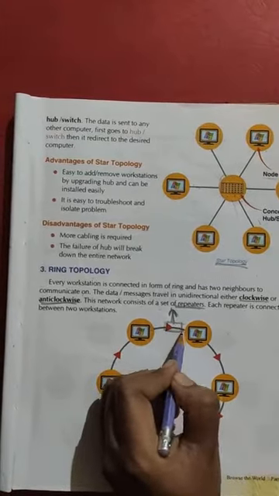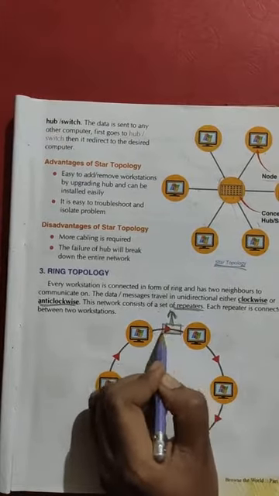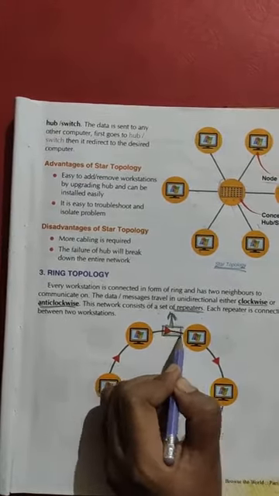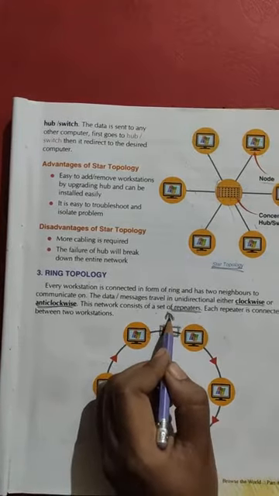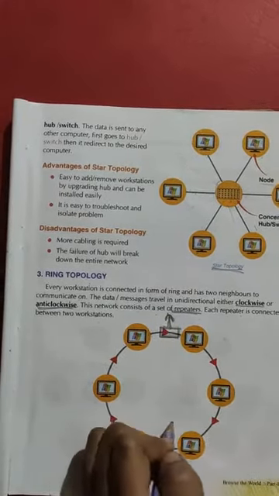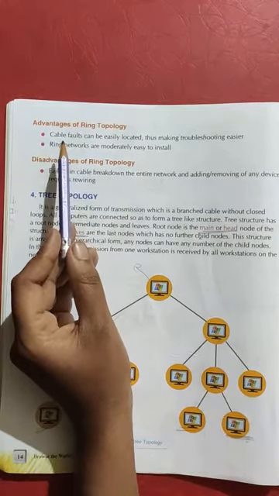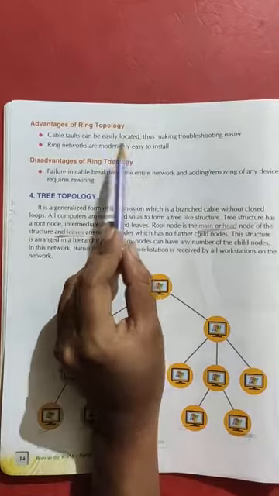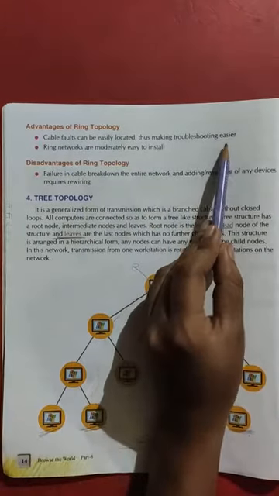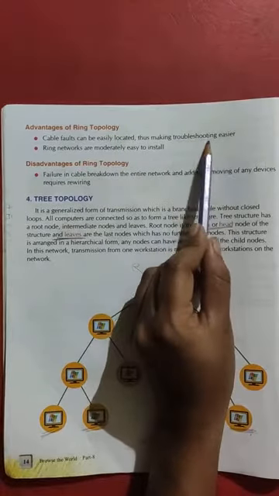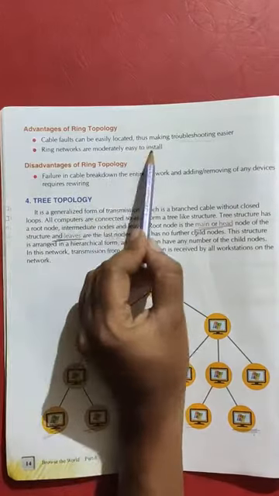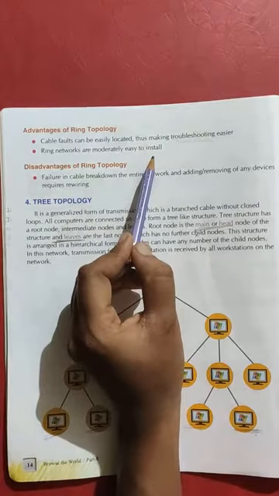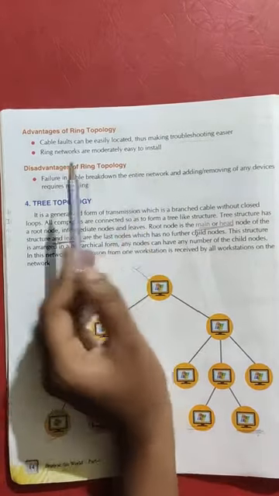And what does a repeater do? A repeater amplifies your network signal if it is weakened. Got it? Now, the advantages of ring topology. A cable fault can be easily located, thus making troubleshooting easier. Any type of error we can find easily. Ring networks are mostly easy to install. There is no problem in installing.